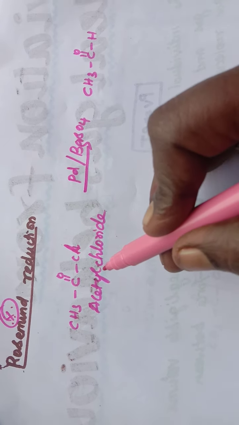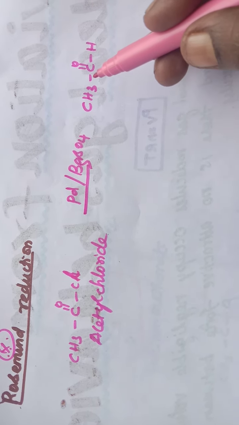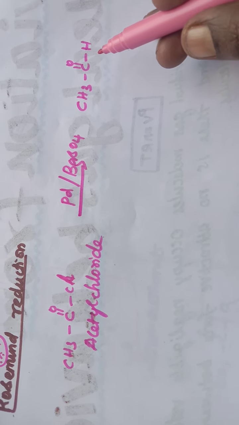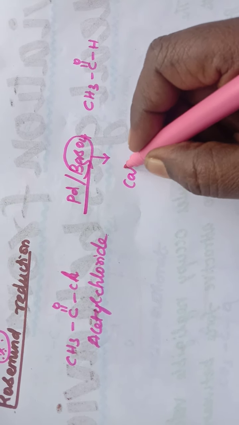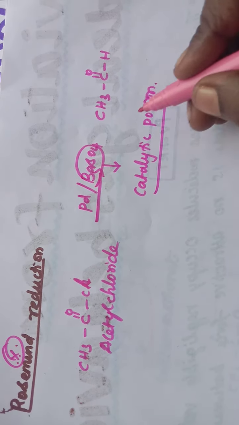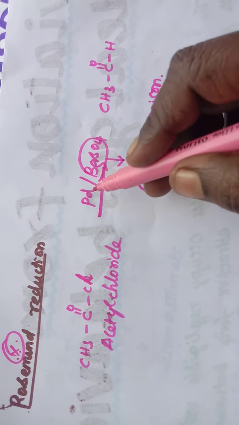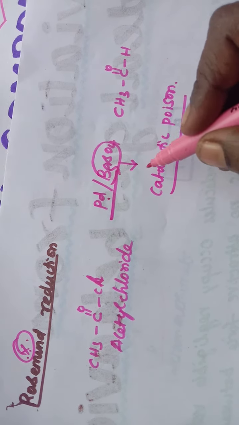So here acetyl chloride undergoes reduction in the presence of palladium and barium sulfate. It gives aldehyde. And this barium sulfate acts as a catalytic poison to the palladium, so that the aldehyde cannot be further reduced to alcohol. So this is a very important reaction.